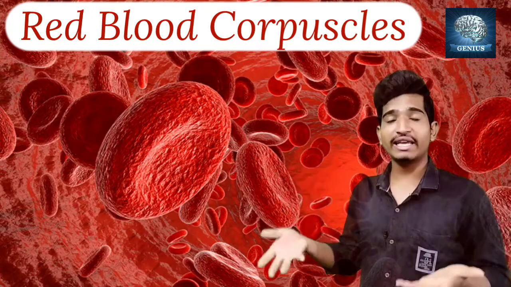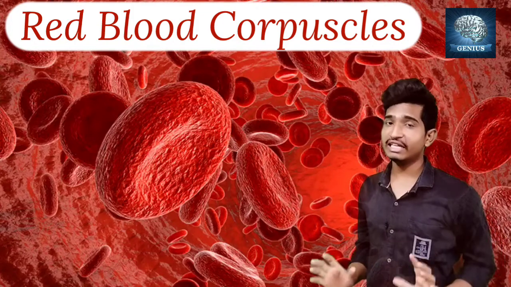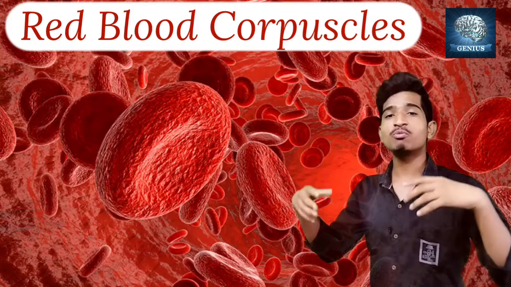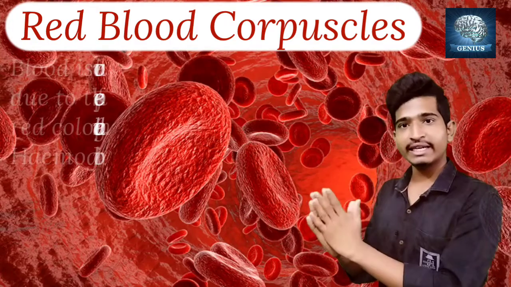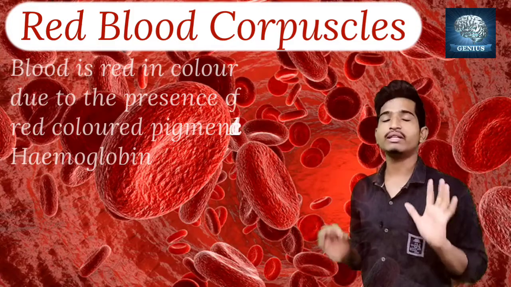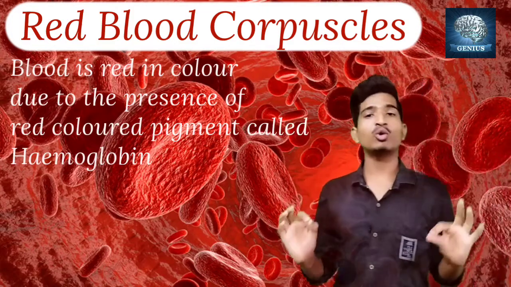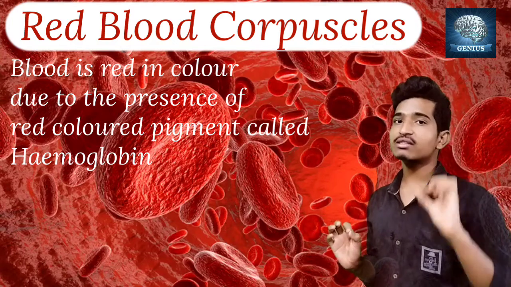If you eat more and more iron-rich foods, the hemoglobin concentration will increase, so that your blood becomes so much red in color. So the blood is red in color for one reason, that is the presence of hemoglobin. That's it. Due to the presence of hemoglobin only, our blood is red in color. Mainly the RBCs are red in color.